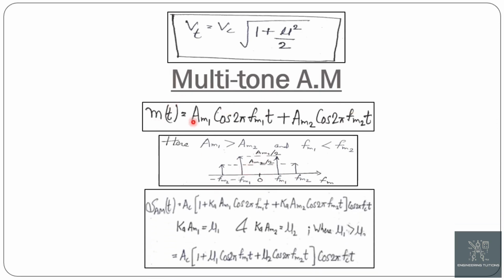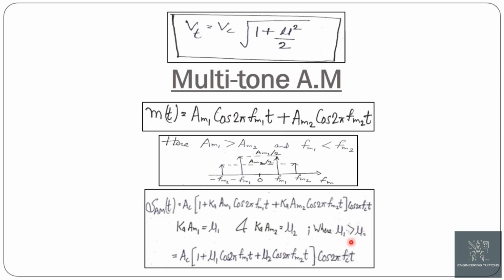Now putting this value of mt in the basic equation of AM, we get s_AM(t) is equal to Ac into 1 plus Ka Am1, which becomes the modulation index of the first message component mu1, into cos 2 pi fm1 t plus Ka Am2, which becomes the modulation index of the second message component, into cos 2 pi fm2 t, whole multiplied by cos 2 pi fc t.